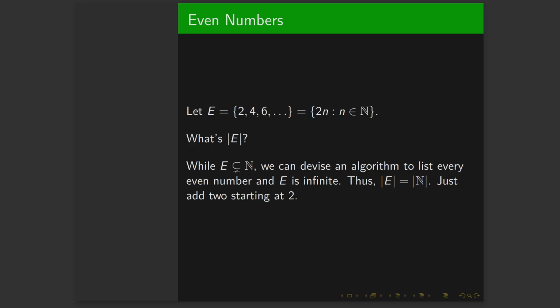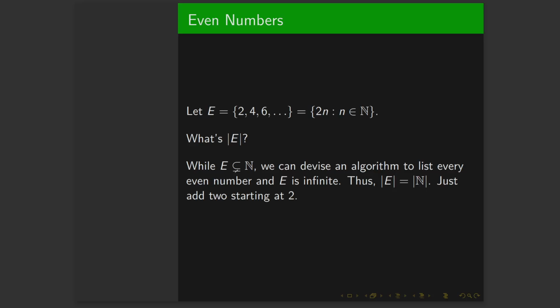Well, what's the cardinality of E? Well, E is a subset of the natural numbers, and it's not equal. There's a reason why there's a line and it's dashed underneath. That's to explicitly state, hey, look, this is just a subset that is not equal. And even though E is a subset of the natural numbers, we can devise an algorithm to list every even number. Just start at 2 and keep adding 2. So, since it's an infinite set, we say that the cardinality of the even numbers is the same as the cardinality of the natural numbers.